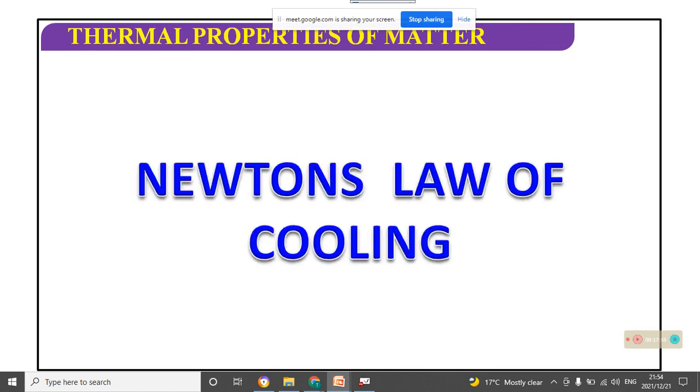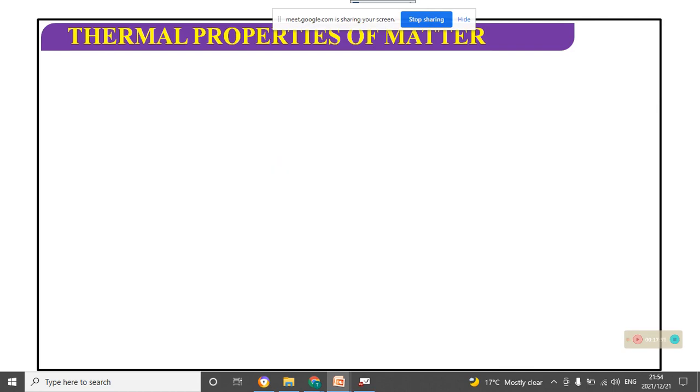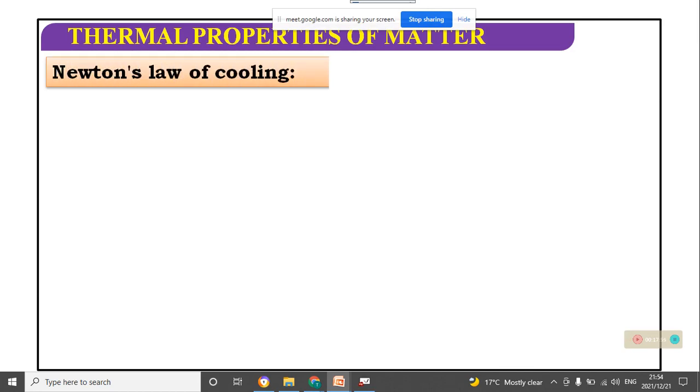Newton's law of cooling. This is a very important law.